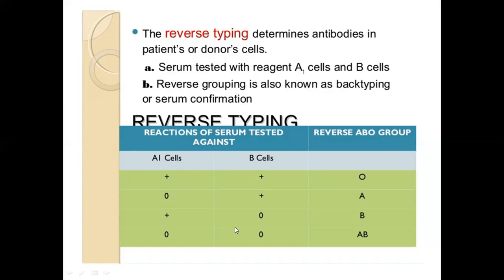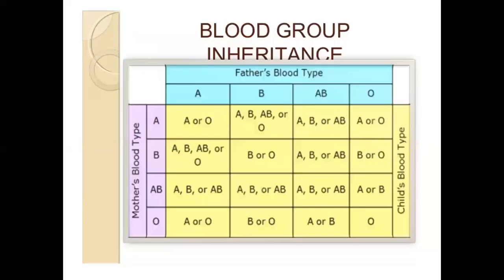So this would be the reaction pattern for your reverse typing. Our reagents here would be A1 cells and B cells. So the reaction pattern would be the exact opposite of the forward typing reaction pattern for these four particular phenotypes. This is the blood group inheritance. This is how you do Punnett square testing.